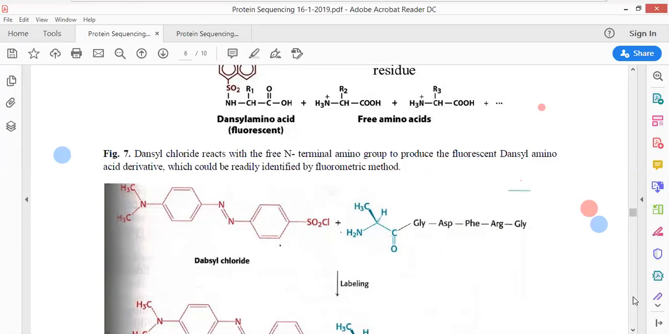See, if you want to identify that a protein is present in a sample, then what could be done? Without destroying the protein, you can perform a simple qualitative test, that is the absorption of UV radiation at 280 nanometer, or the most effective method could be the absorption of UV radiation at 190 nanometer.